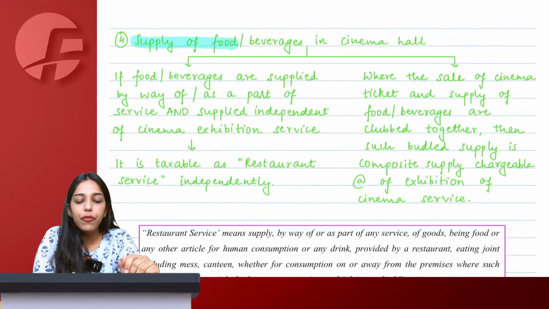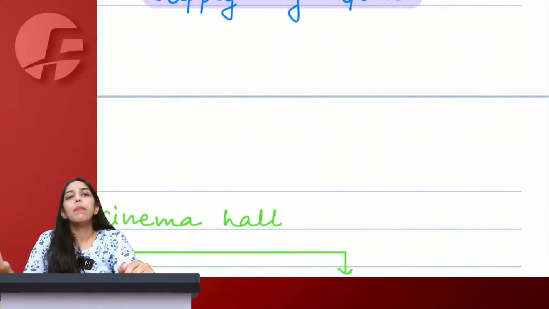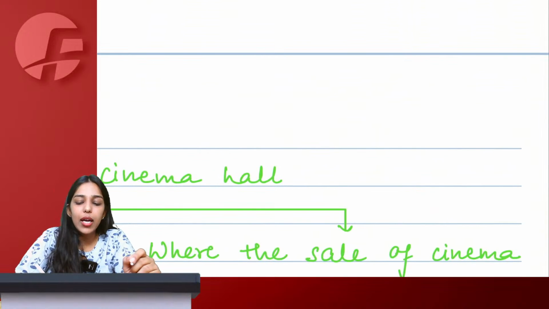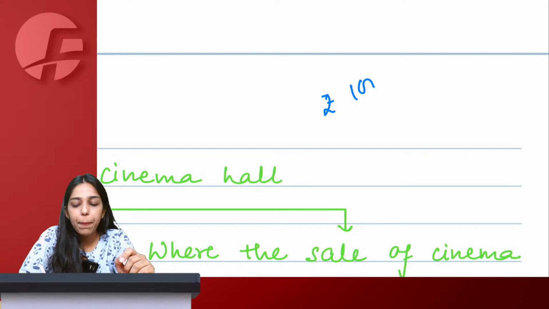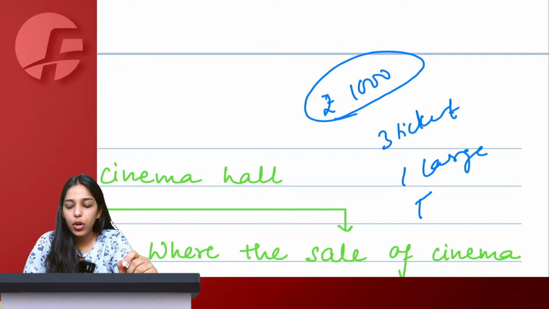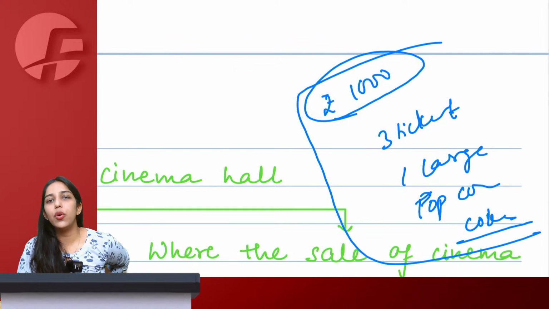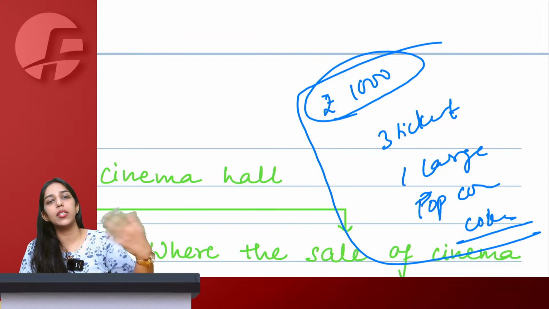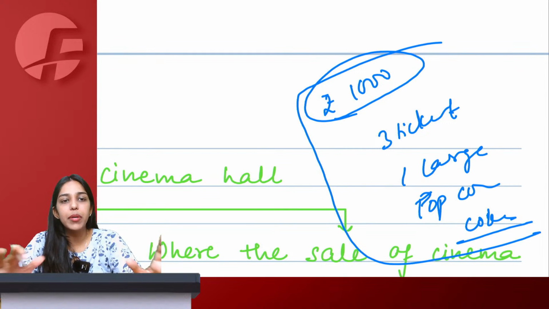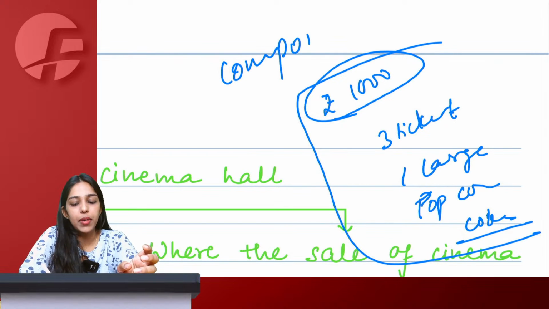Then coming to supply of food or beverages in cinema hall, again very simple. Today in Book My Show and similar apps, let's say I booked a combo: 1000 rupees, 3 tickets along with one large popcorn tub with Coke. Now is it natural, ordinary course of business? Yes. Normally whenever a person goes to see movies, it has become very normal to purchase popcorn, Coke and movie tickets together. So yes, it is a composite supply.